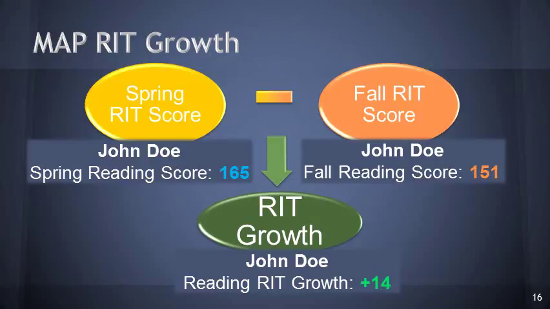Now, negatives do happen here for students who actually test at a lower RIT score in the spring than they did in the fall. For instance, if John Doe had tested at a 165 in the spring, but in the fall he tested at a 170, then the RIT growth would show a negative 5.